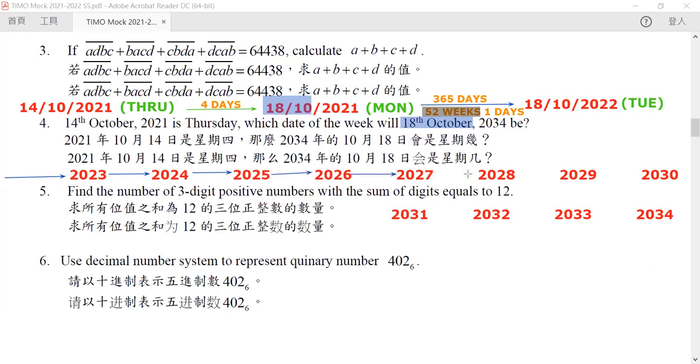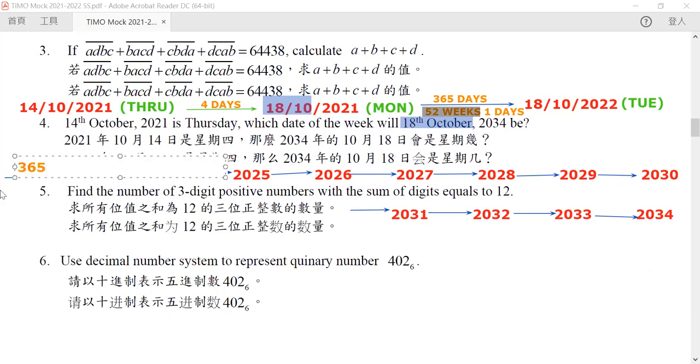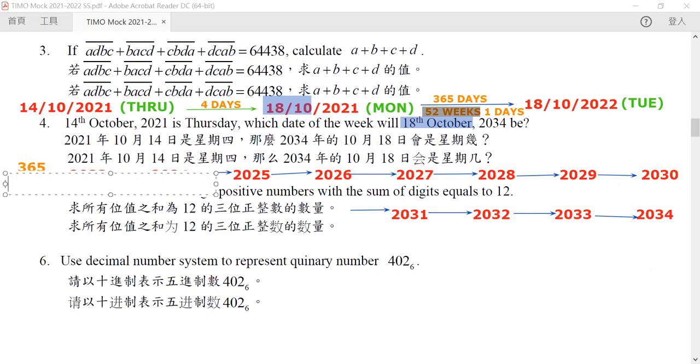Now, for 2022 to 2023, how many days will pass? There will be 365 days, and again, this is 52 weeks with one day extra. So again, we know that the week is not important, the extra day is important. So from 2023 to 2024, again, it will just be the one extra day.